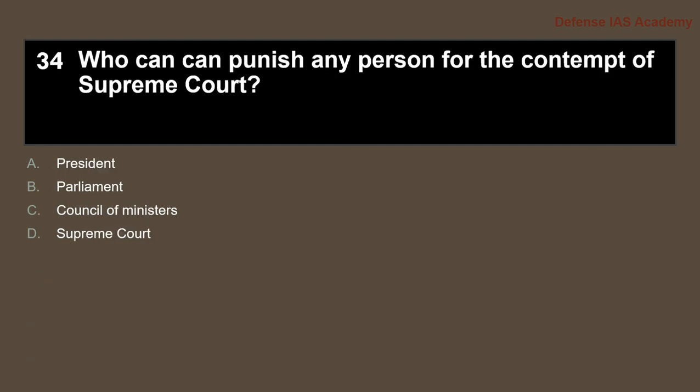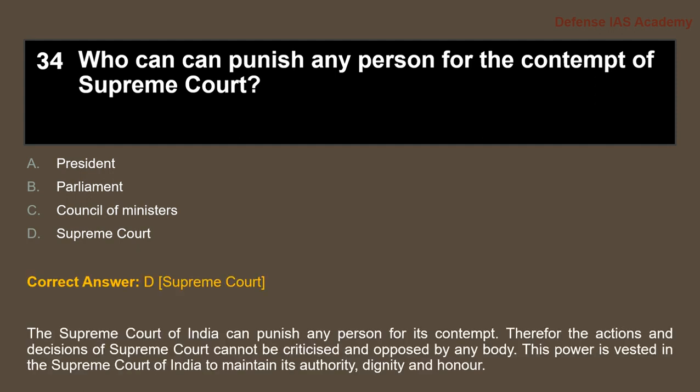Question: who can punish any person for the contempt of the Supreme Court? The answer to the question is option D, Supreme Court. The Supreme Court of India can punish any person for its contempt. Therefore, the actions and decisions of the Supreme Court can be criticized and opposed by anybody. The power is vested in the Supreme Court of India to maintain its authority, dignity, and honor.